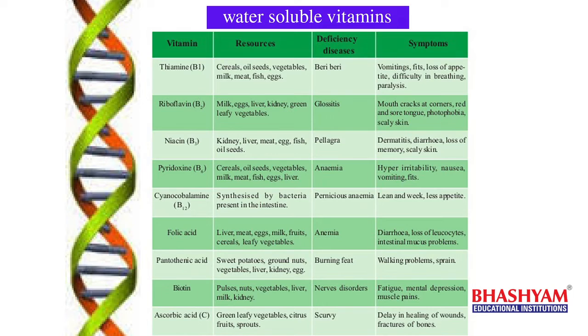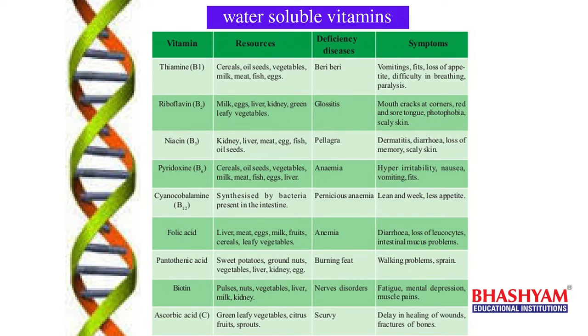If our feet are in a burning condition, we cannot walk properly. That's why we get walking problems and sprain. And to get this pantothenic acid, the different food sources are sweet potatoes, groundnuts, vegetables, liver, kidney, eggs.